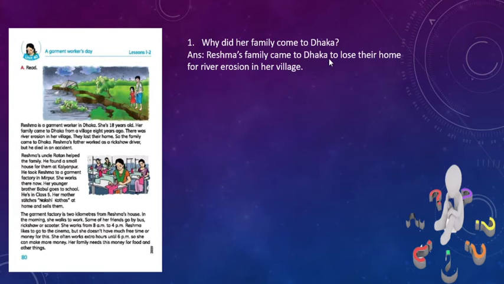But when we write before any verb, you need to write the present form. So here you need to write "lose". Okay, so Reshma's family came. This is actually past form. When you get "did", you need to ensure your verb will be past form. So boys, please be careful about "did".